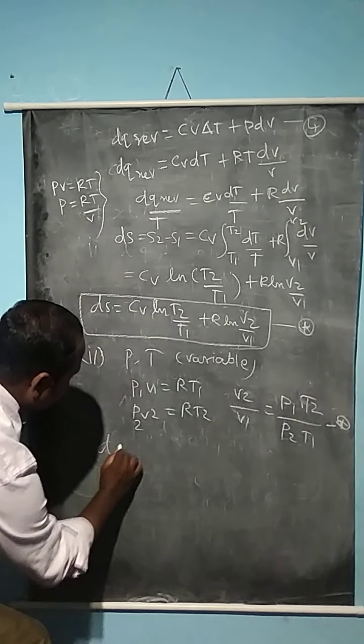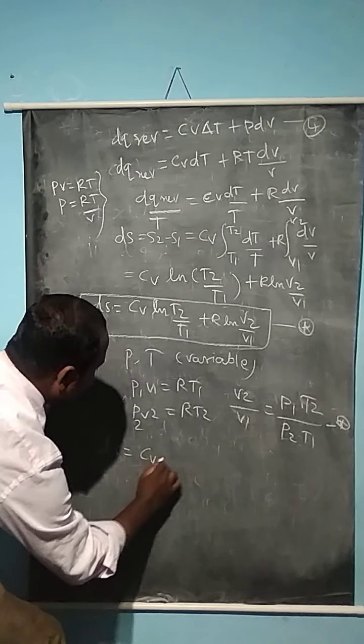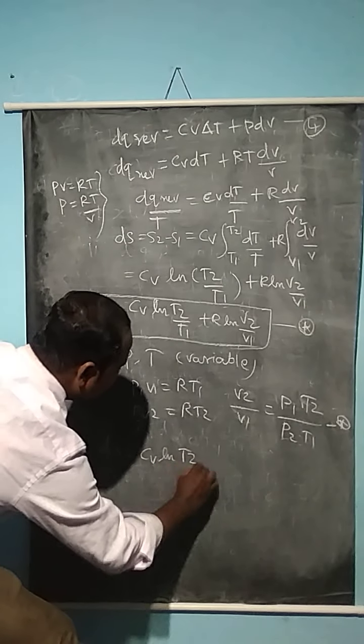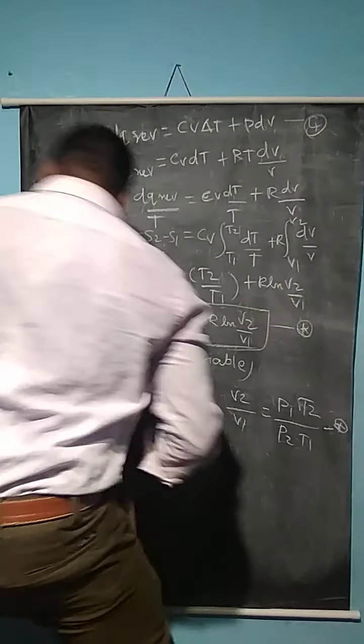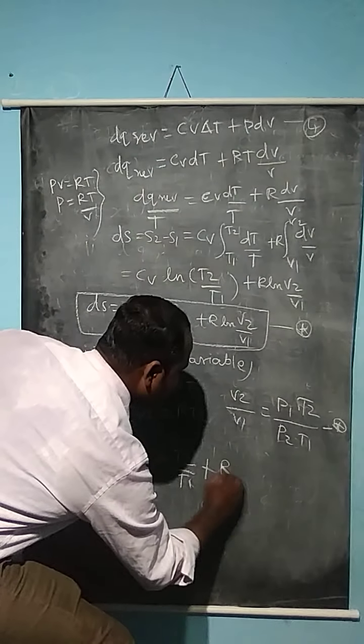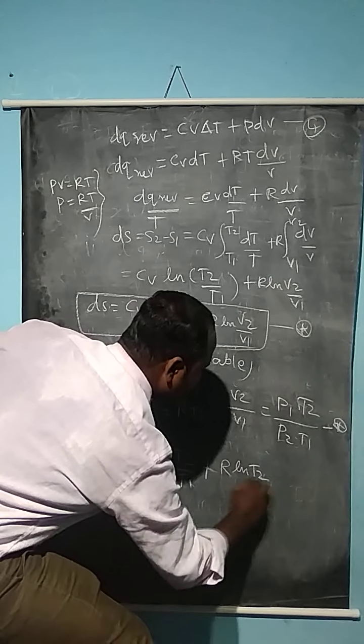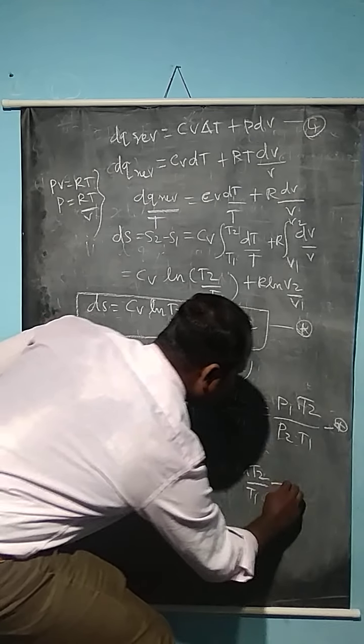What is the change? dS equal to Cv ln T2 divided by T1 plus R ln T2 divided by T1 minus R ln P2 divided by P1.